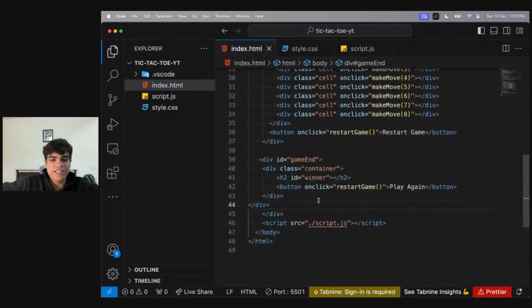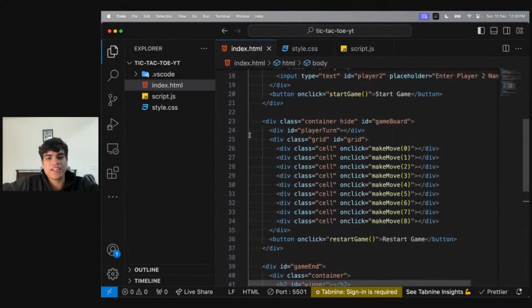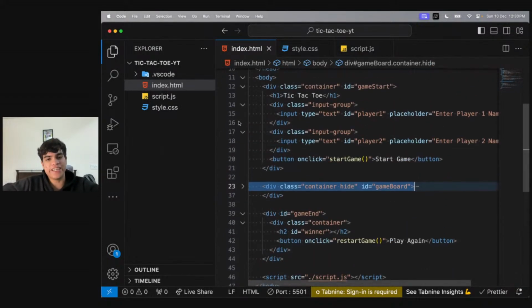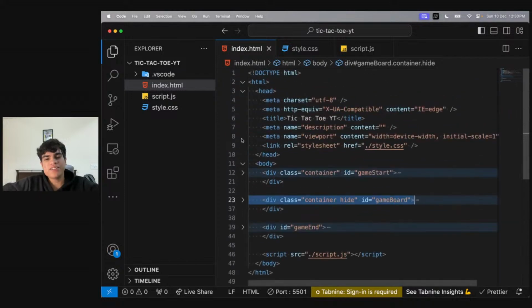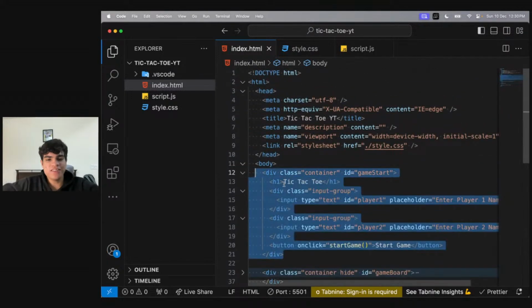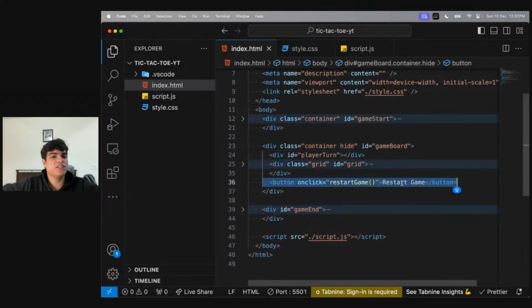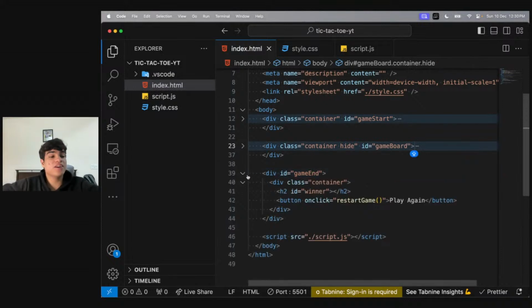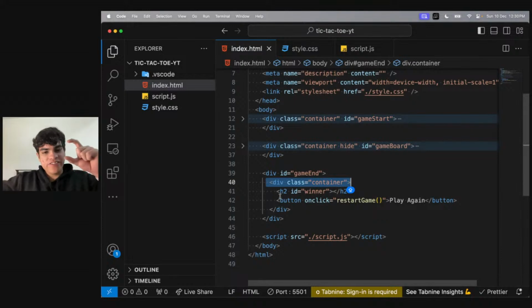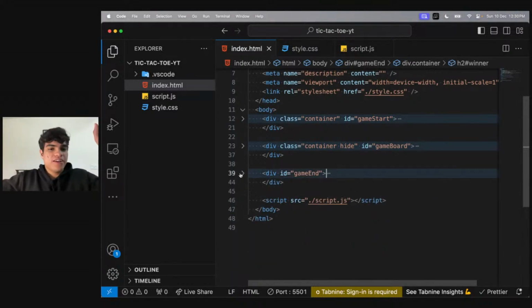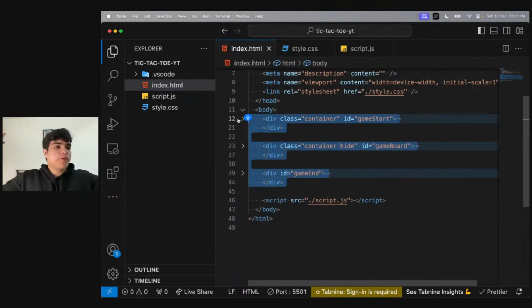Okay. So with this, our entire HTML part is done. This was just our HTML part. Yes. So basically, we have three containers. The first container will contain one heading, two inputs and one button. The second container will contain one heading, one grid, and one button to restart the game. The third div will have one overlay. In that overlay, we have a white div, and inside the white div, we have a heading and another button. And these three are the only HTML components I need. Has everyone understood this much?